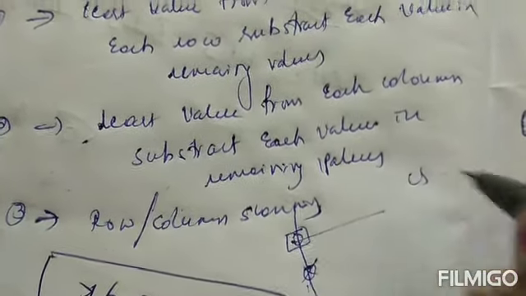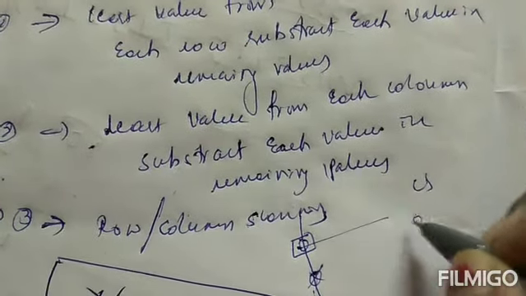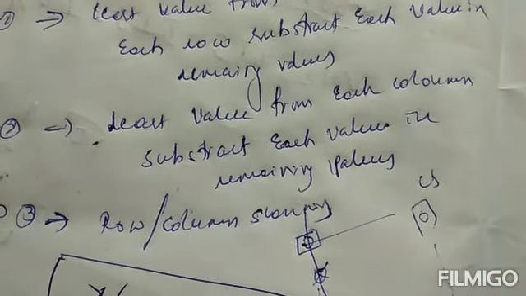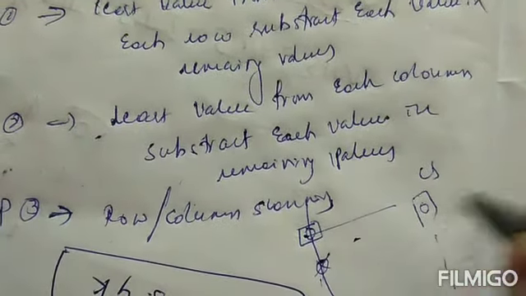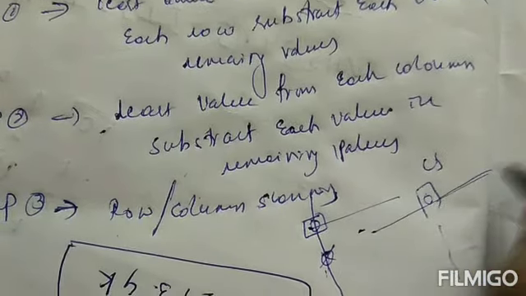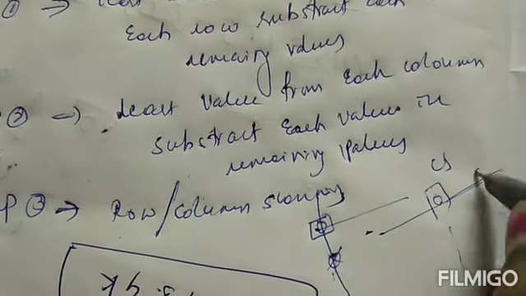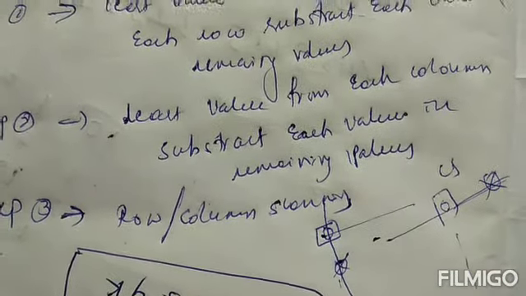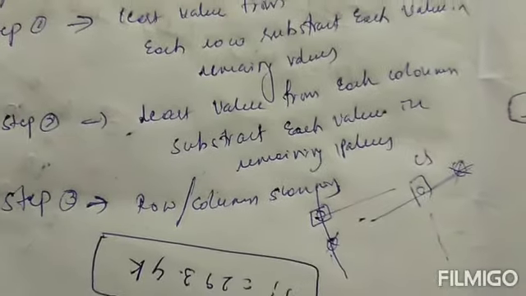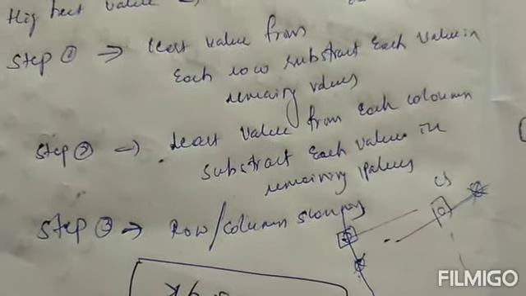In column scanning, if you have a 0 column-wise, cancel like this in the row. So this is the procedure for column-wise and row-wise scanning.